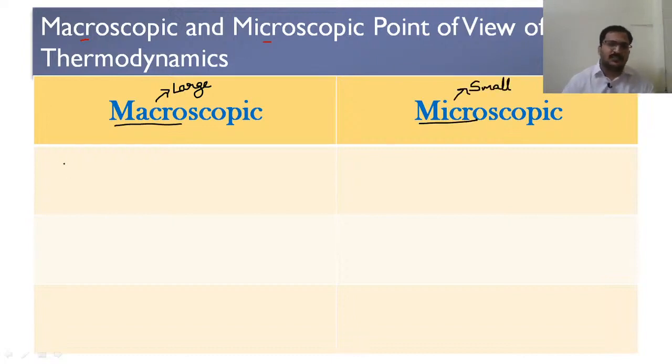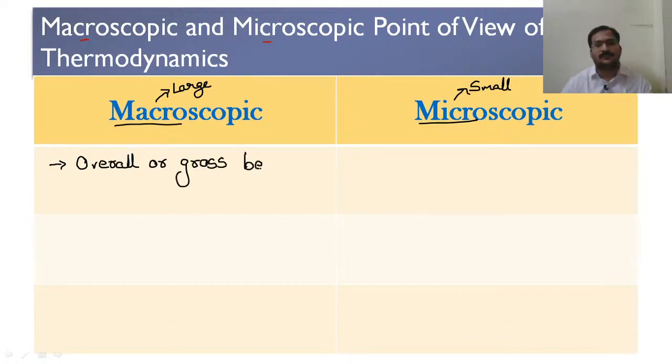In the macroscopic point of view, we study the overall or gross behavior of the system. Whereas in the microscopic point of view, we study each molecule's behavior of the system.